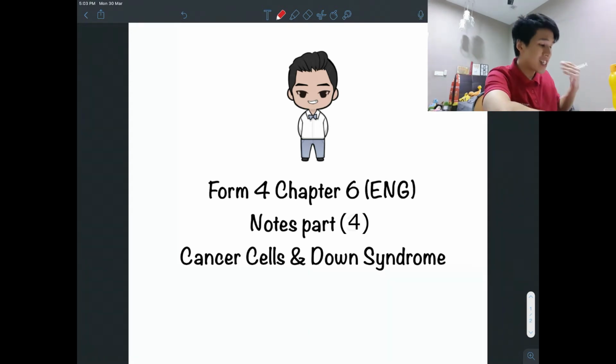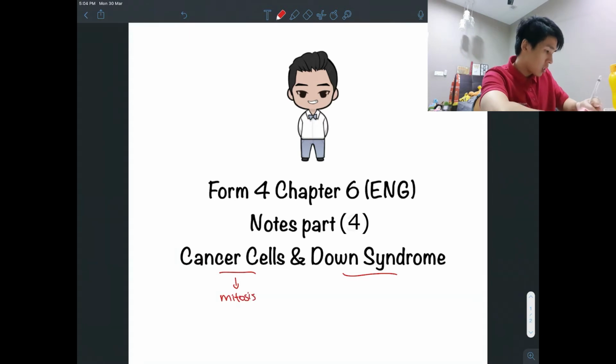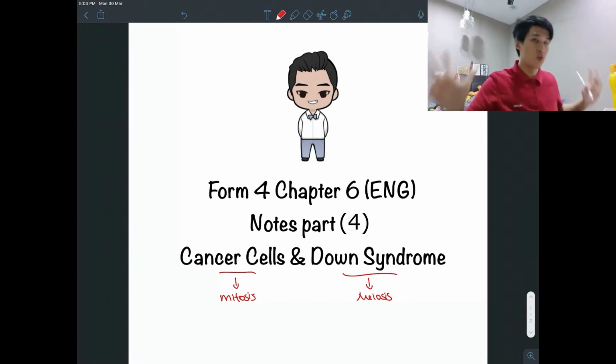Okay, whereby the last part we will focus on cancer cells and Down syndrome. So cancer cells is actually related to mitosis. Down syndrome is related to meiosis. So how? Okay, we go straight into the notes now.